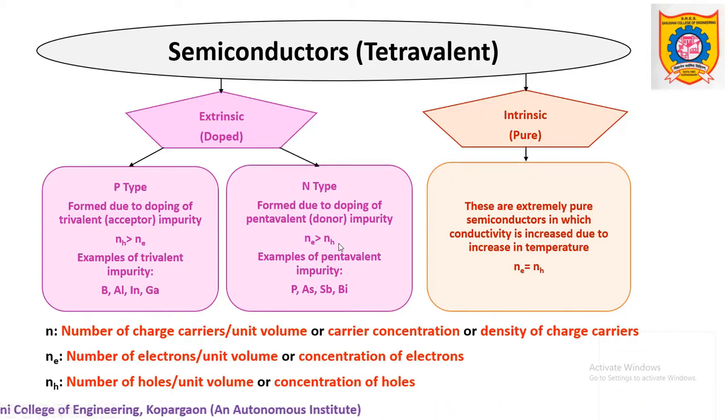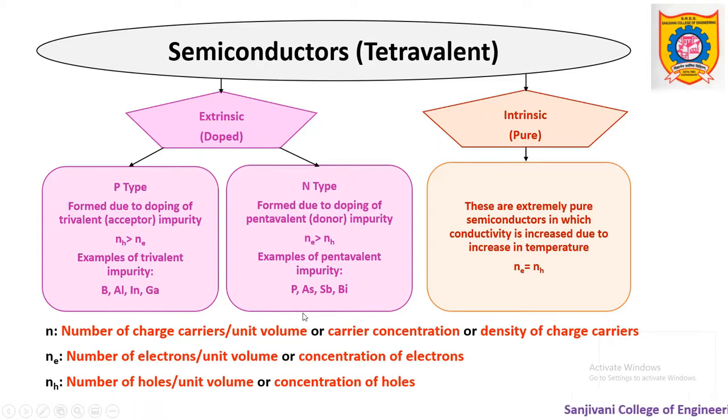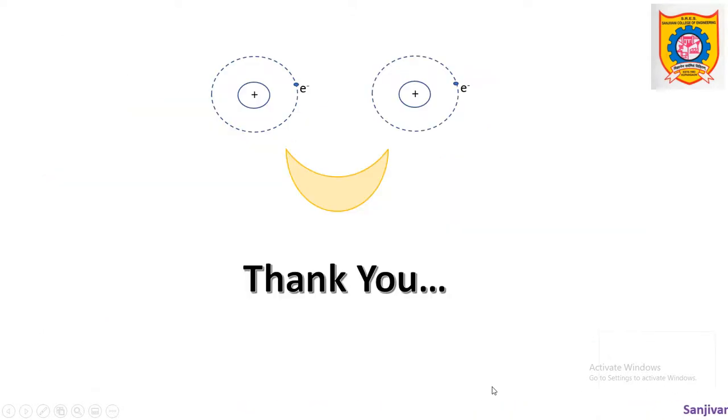Some of the commonly used elements as impurity or doping elements for N-type material are phosphorus, arsenic, antimony, etc. So this was about the classification of solids and types of semiconductors.